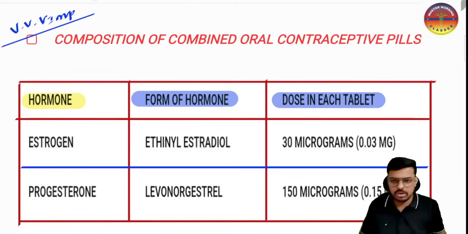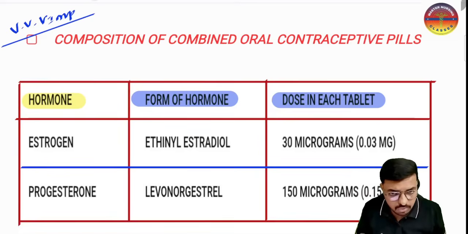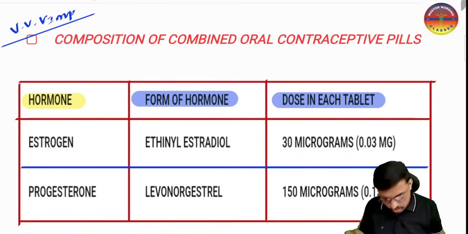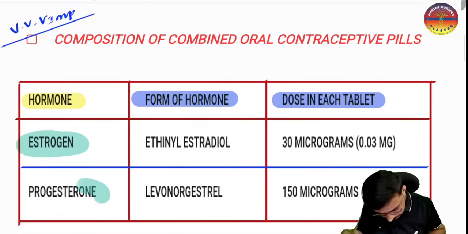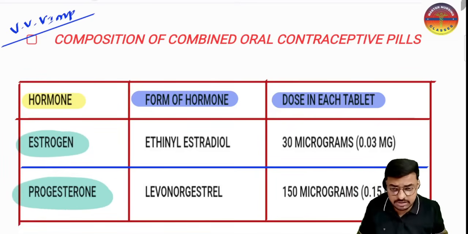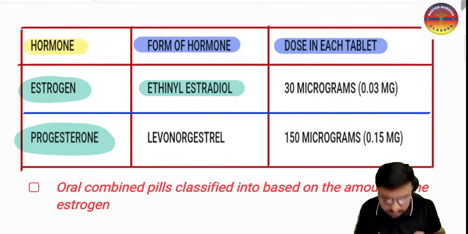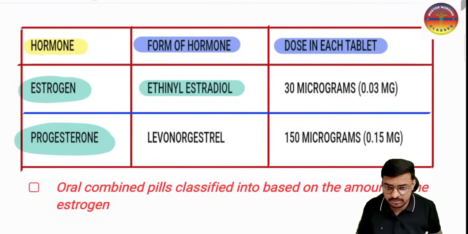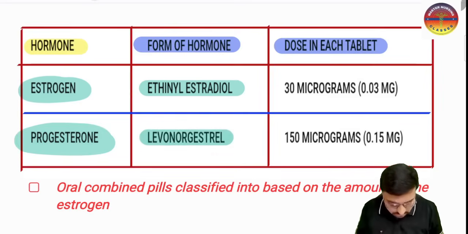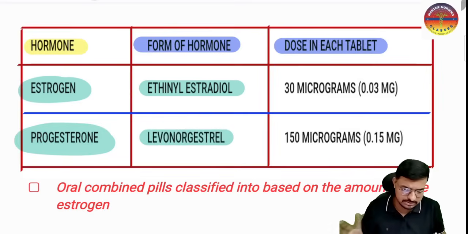That is the composition of the oral combined pills. What I told, we have estrogen and we have progesterone. Estrogen is present in which form? Estrogen is present in the form of ethinyl estradiol, and progesterone is present in the form of levonorgestrel. These are the questions which were asked previously.